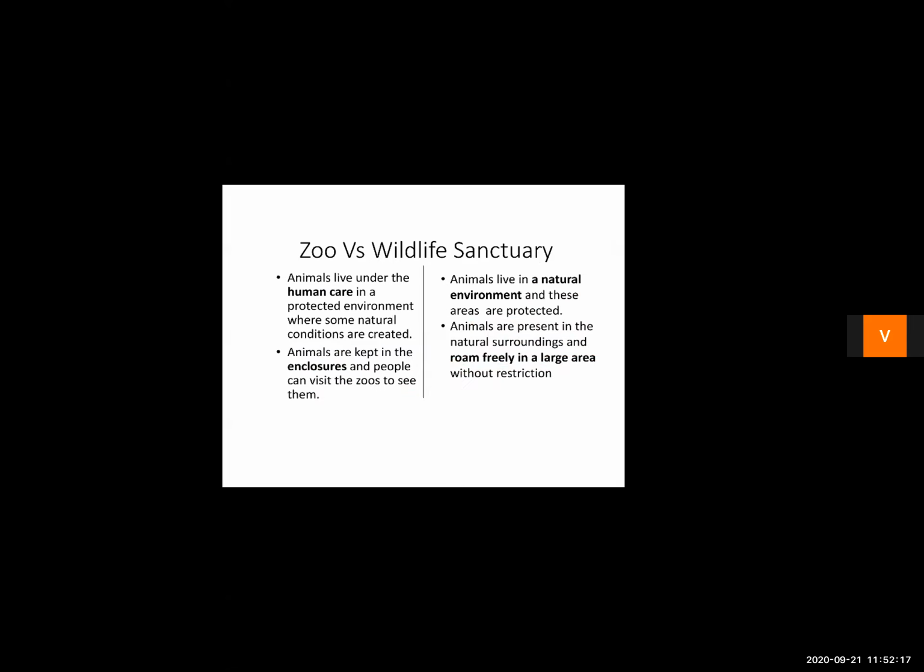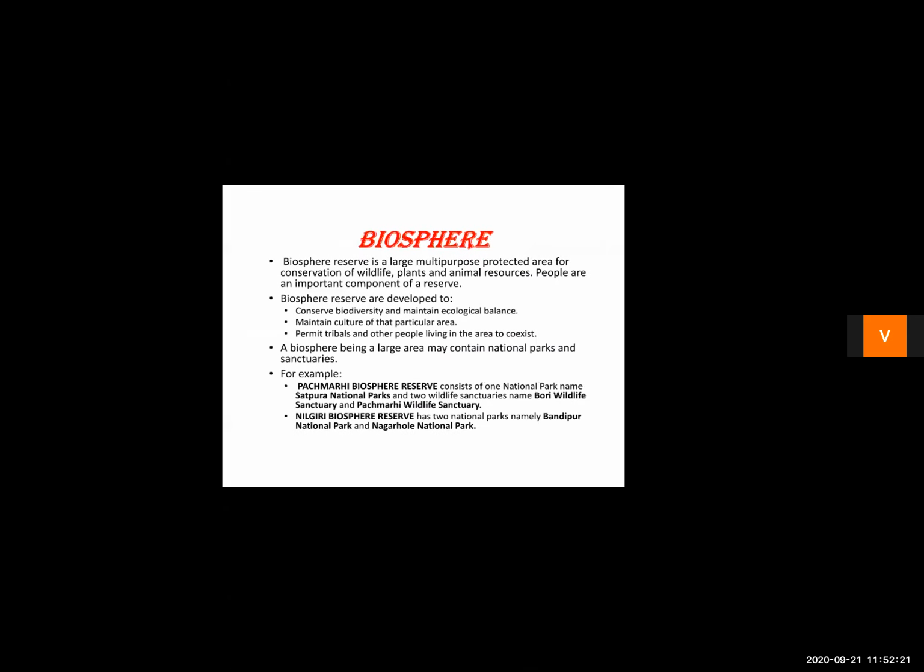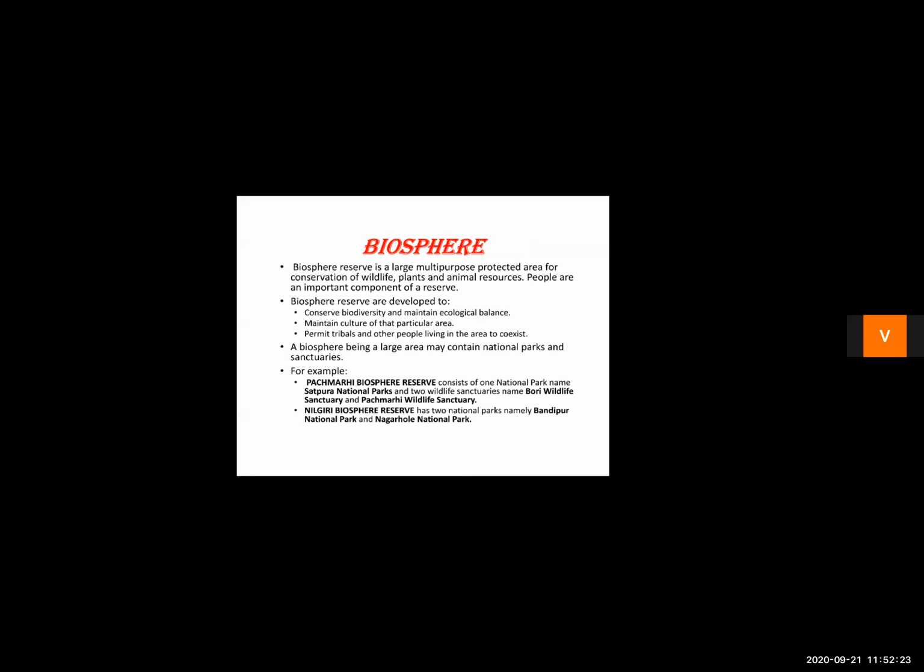So this is the basic difference between the zoo and a wildlife sanctuary. Next is our biosphere reserve. So beta, biosphere reserve is also a protected area, right? It is a very large protected area, in which many national parks are there, in which wildlife sanctuaries also may be included, right?